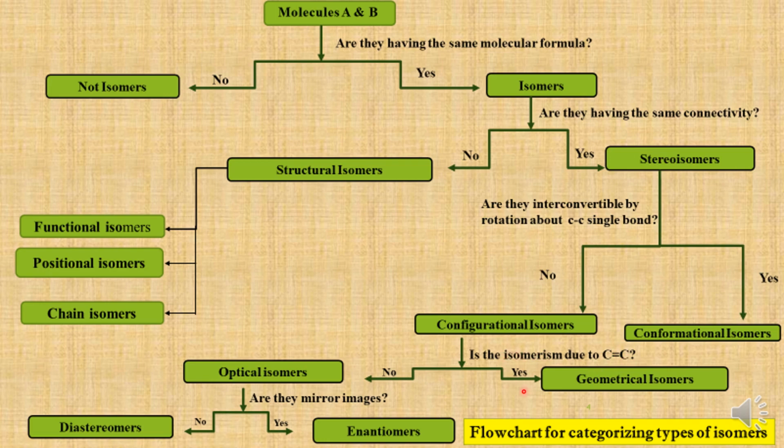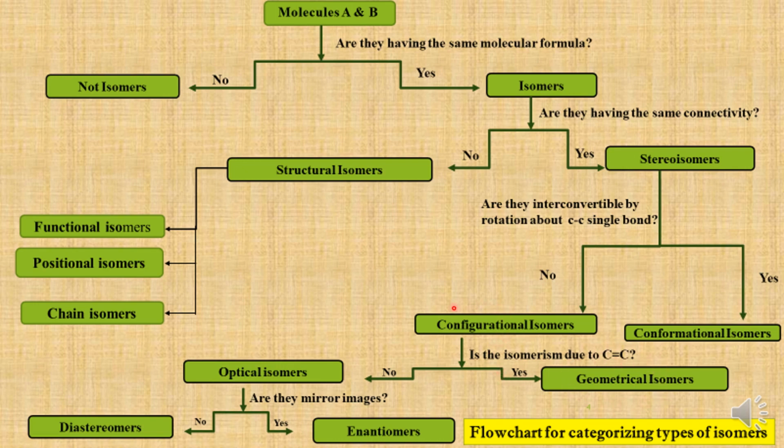If so, they are geometrical isomers. The cis-trans isomers are geometrical isomers. They have the same connectivity of atoms and they differ in the arrangement of atoms and groups with respect to the double bond. Again, there is a difference in spatial arrangement of atoms and groups here. Therefore, they are geometrical isomers.